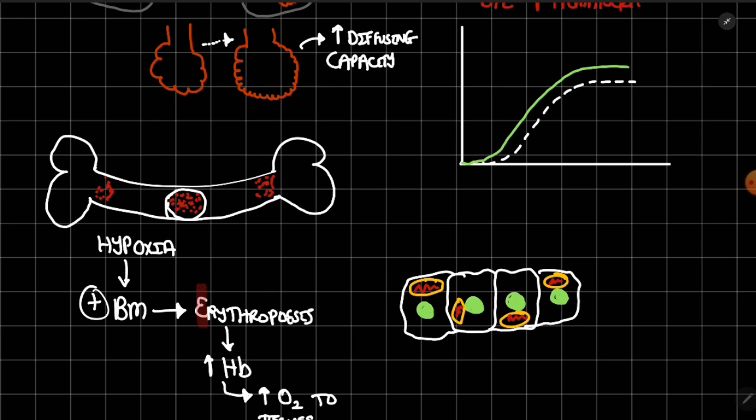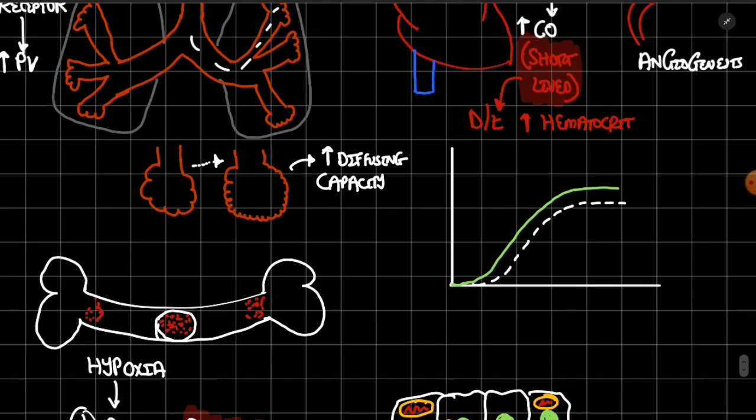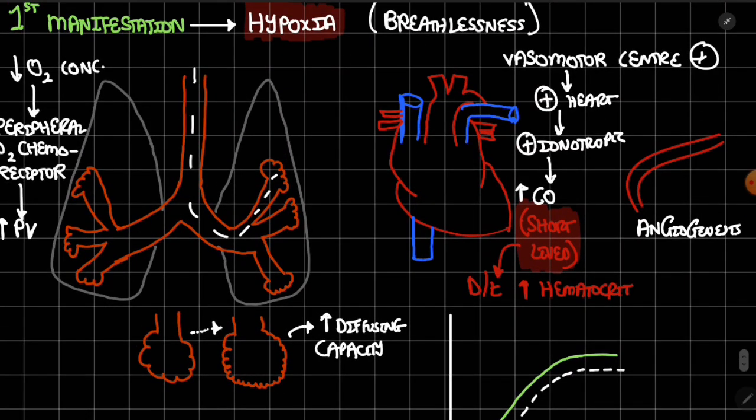Now this is important, erythropoiesis. What is erythropoiesis? Formation of new blood cells. So the blood cells will increase in number, so the hematocrit increases. Yes, and we have stopped here in the heart. Due to hematocrit, we have written increase in cardiac output.